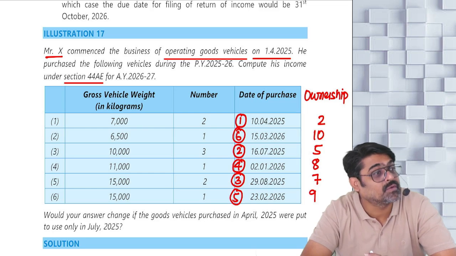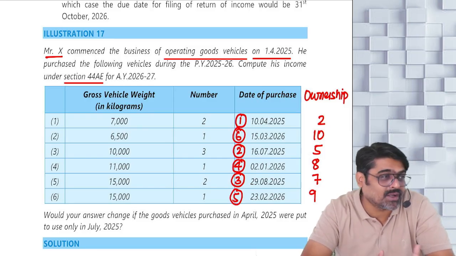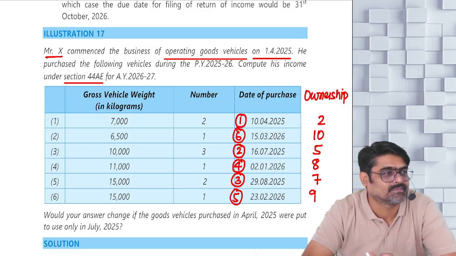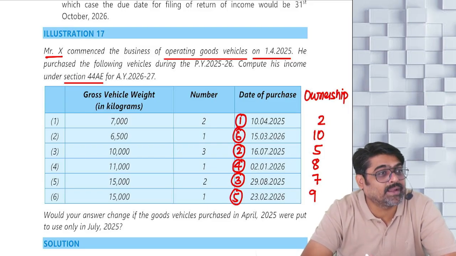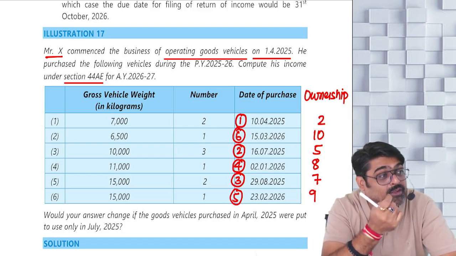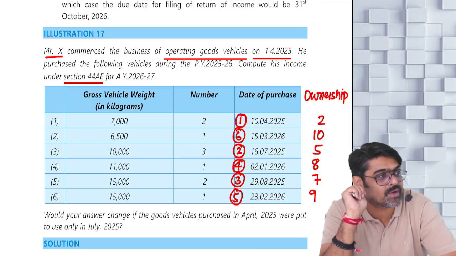You are the owner of, throughout the previous year, 10 or fewer vehicles. What I would have done is give 2 vehicles in the month of March. Gone. Total will be 11. Even for a single day, if the number of vehicles owned is more than 10, you lose the benefit of 44A.